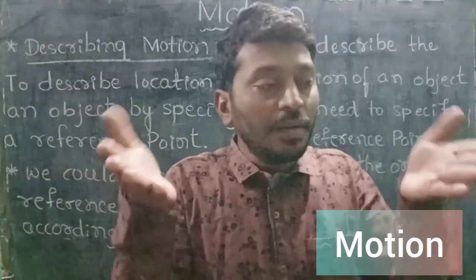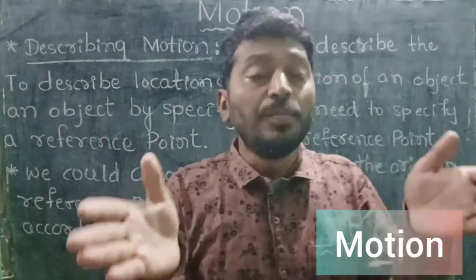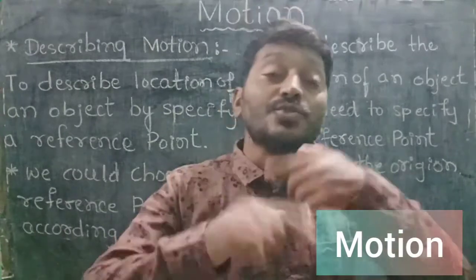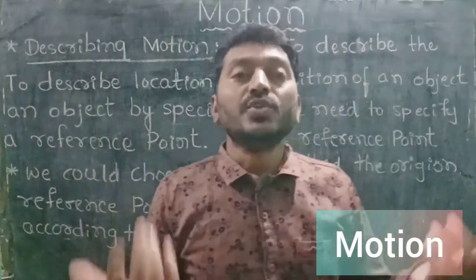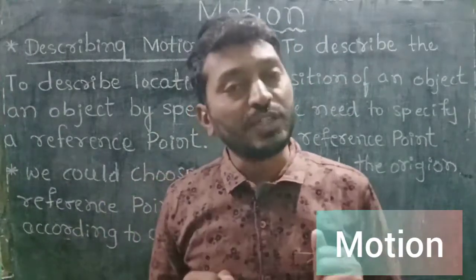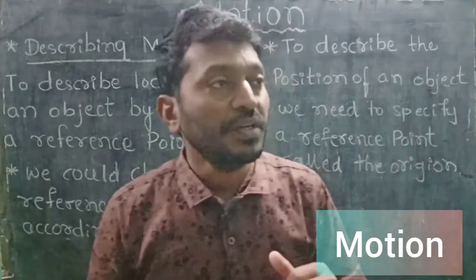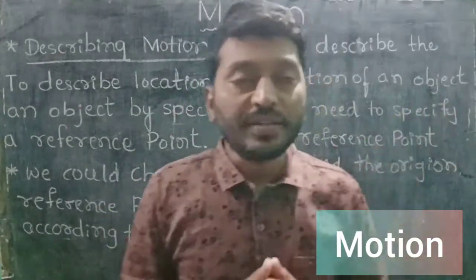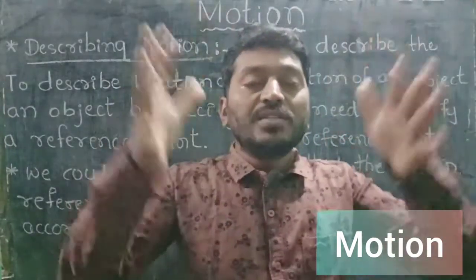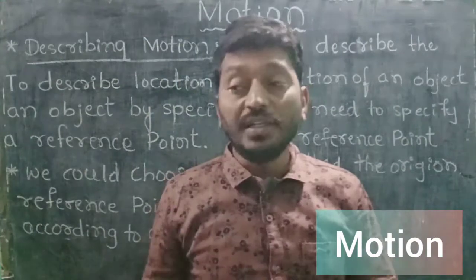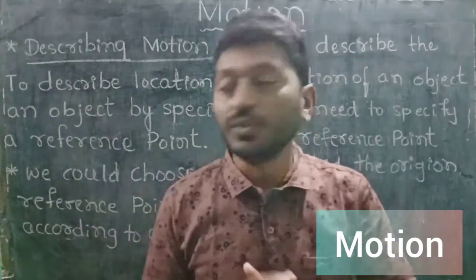Now, motion and rest have some relation, so we call them relative terms. Dear students, how are they relative terms? For example, imagine you are sitting in a bus near the window side, observing the outside through the window.